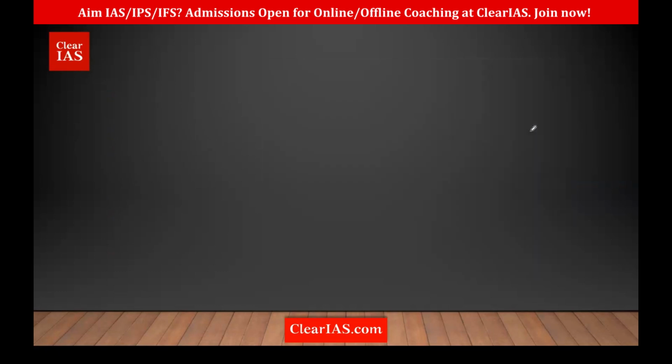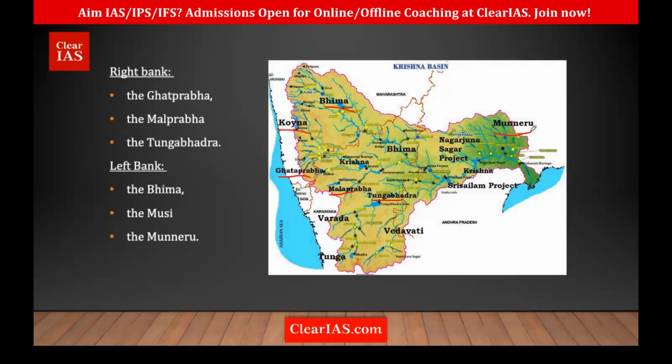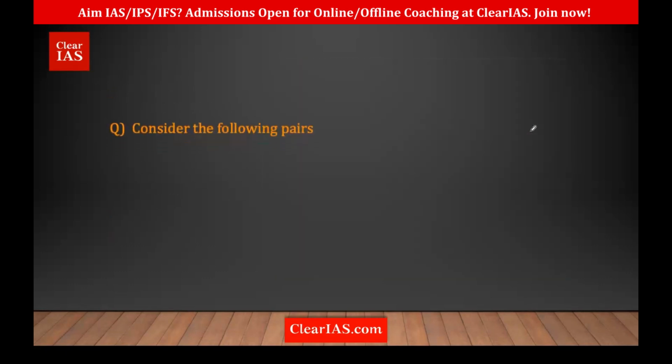So remember the names of the tributaries. Okay, don't get confused. Ghataprabha, Malaprabha, Tungabhadra. Remember these three for sure because it is important both geographically as well as historically. Then Musi, since on its banks we have what? Hyderabad, it's important. Okay, that is Krishna.